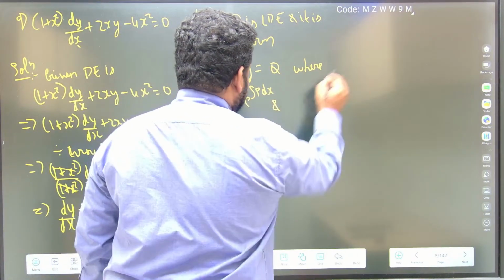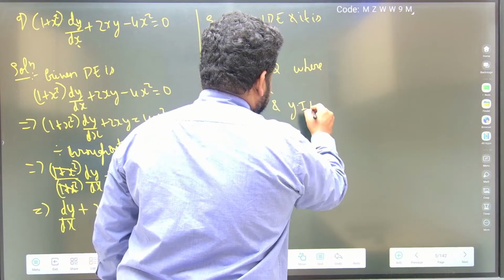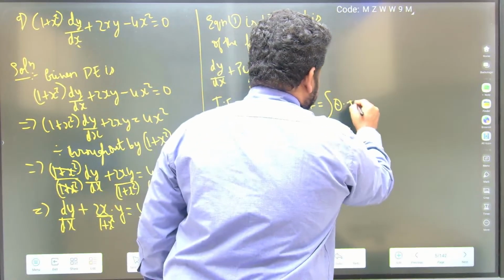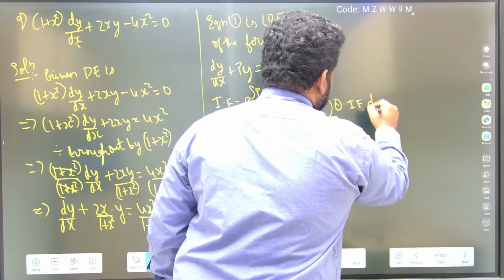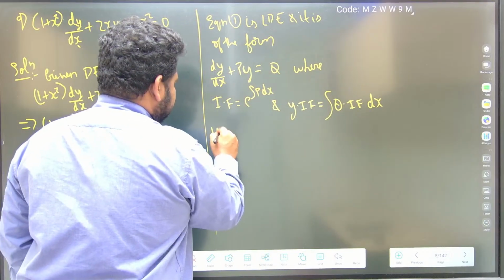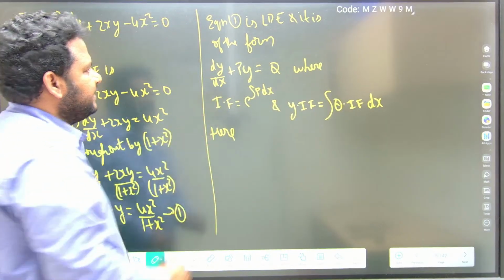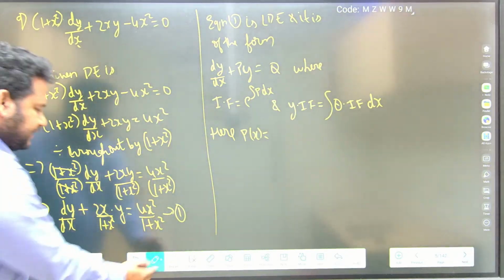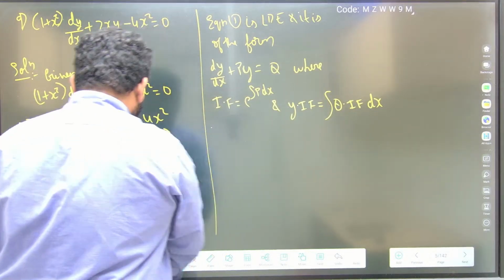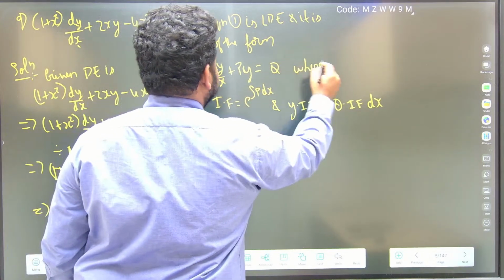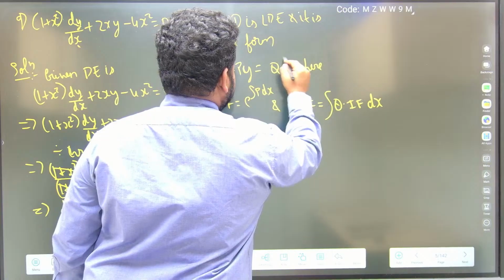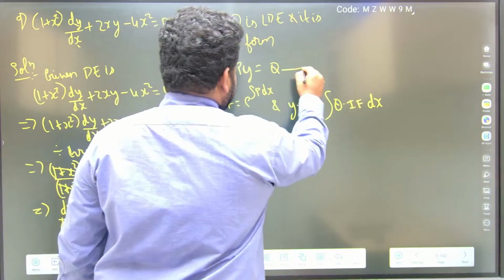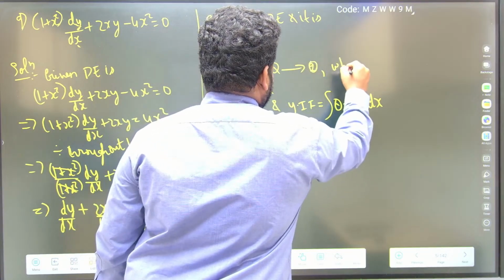And y into integrating factor is equal to integral of q into integrating factor into dx. Here p is a function of x. Let this be equation 2.